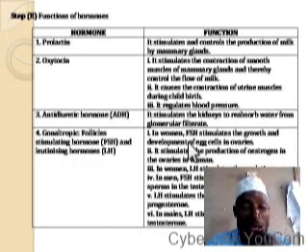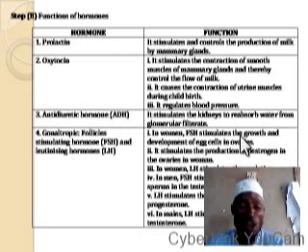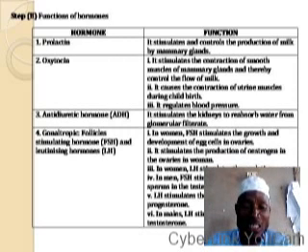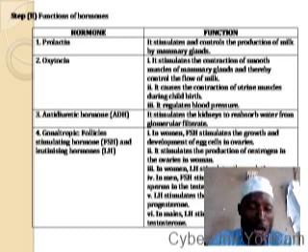In women, FSH stimulates the growth and development of egg cells in the ovaries. Another function of FSH is that it stimulates the production of estrogen in the ovary in women. In men, FSH stimulates the production of sperm cells, or sperms, in the testes.